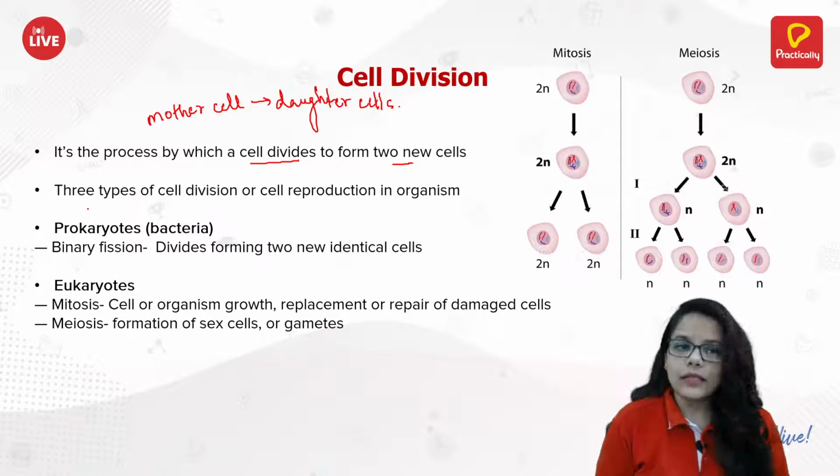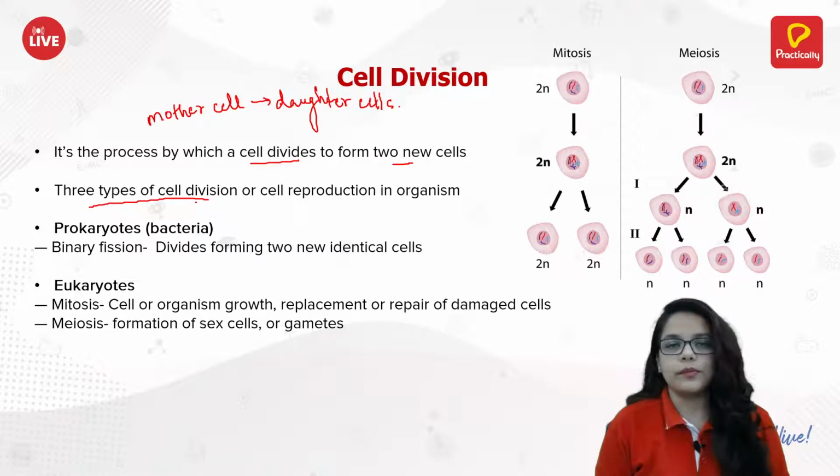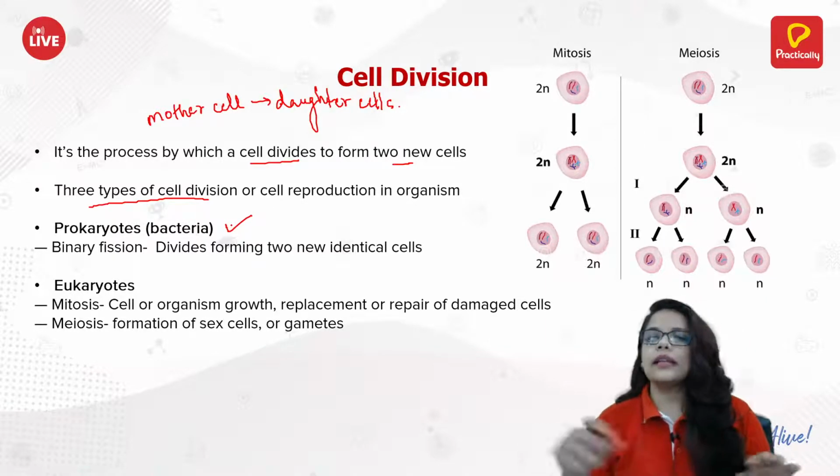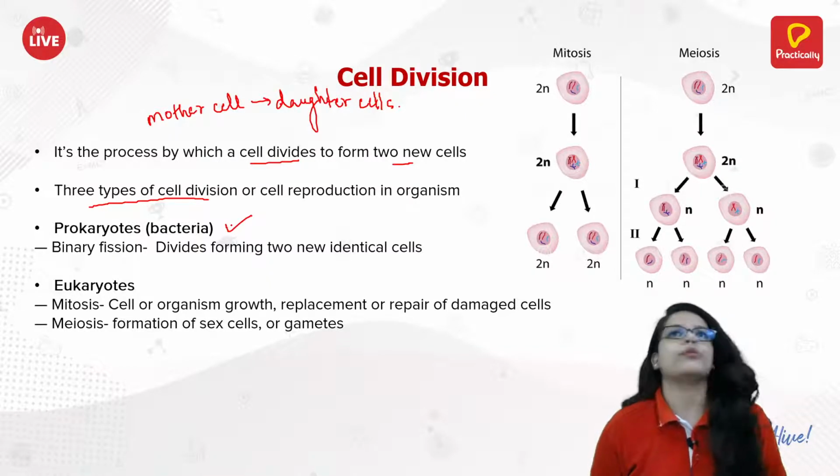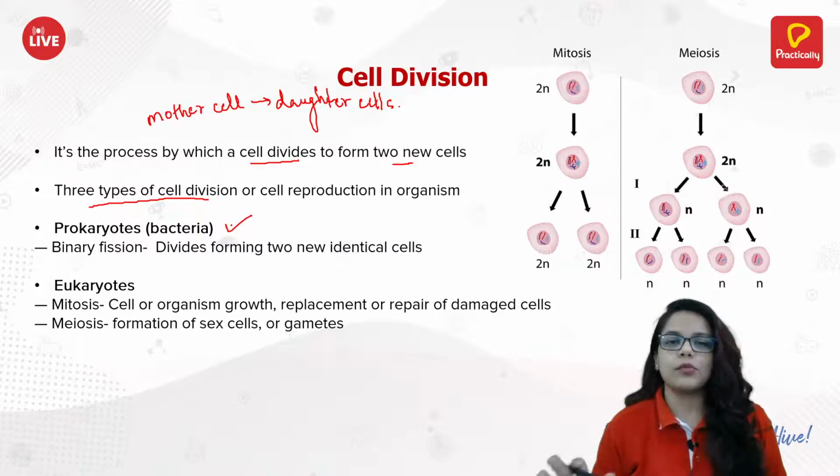Okay, so there are basically three types of cell division. One is basically for prokaryotes. Now the thing with a prokaryote is it is a single cell. It is not multicellular. It does not have a number of cells in its body. It's just one cell.